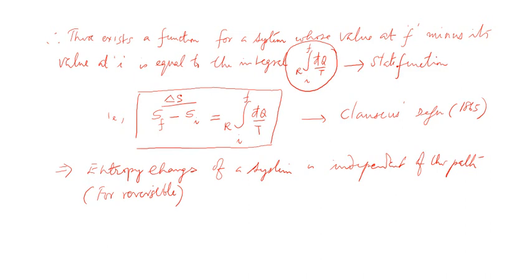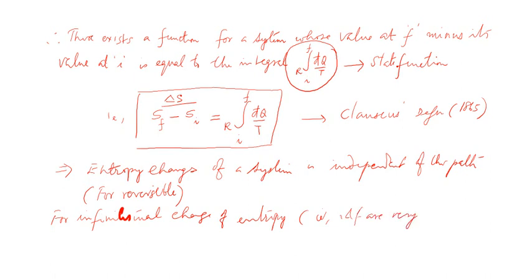So I can say, and that's what we usually prefer, for an infinitesimal change of entropy, that is, I and F are very close. That's the only meaning. Okay, very close.